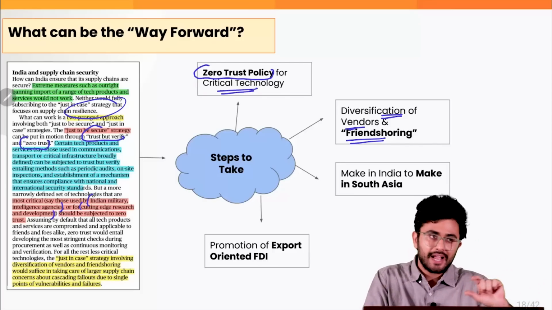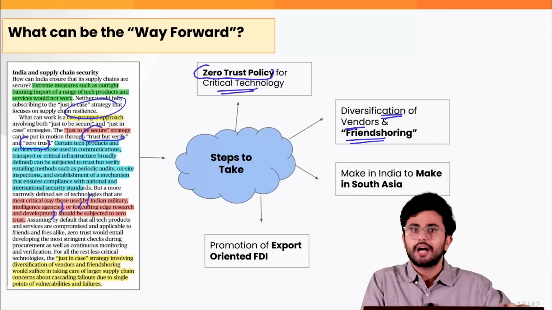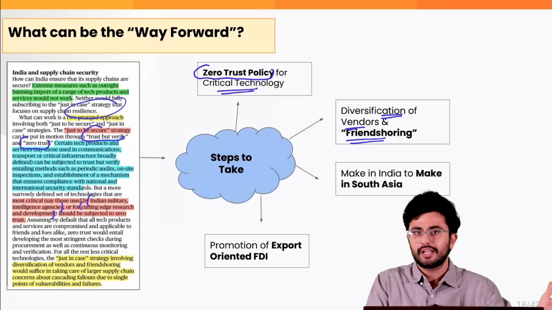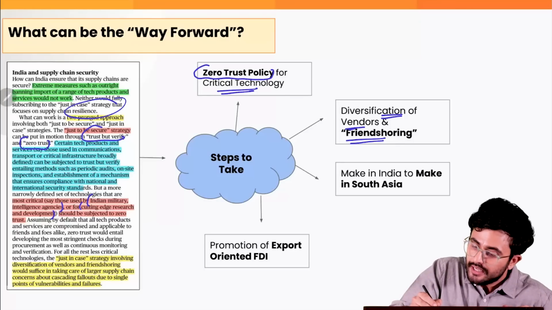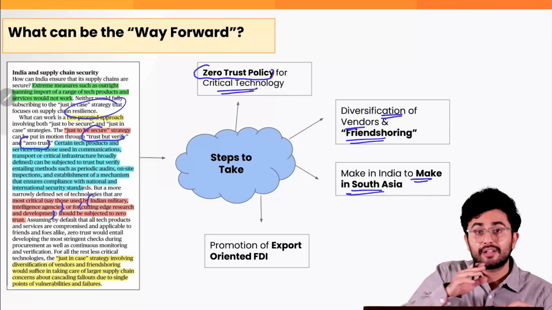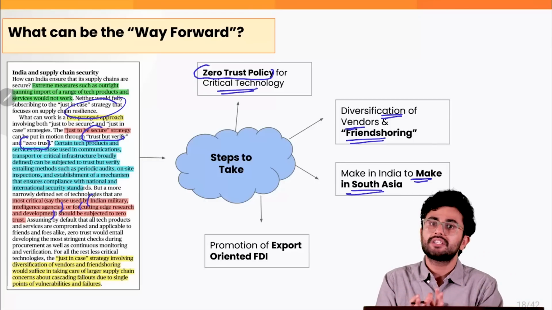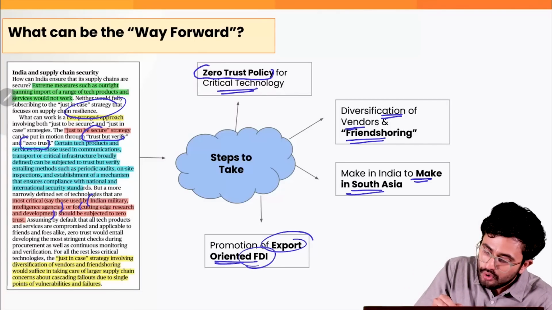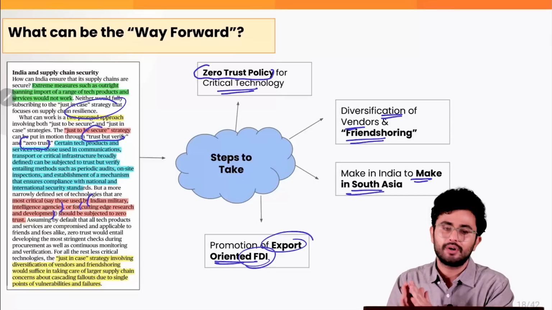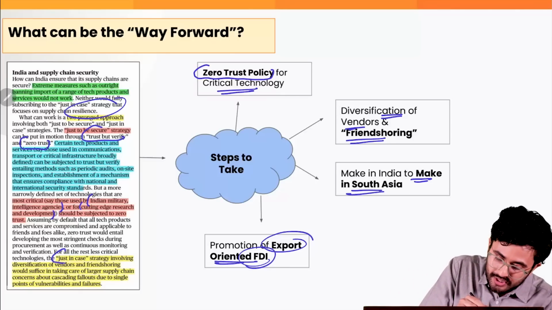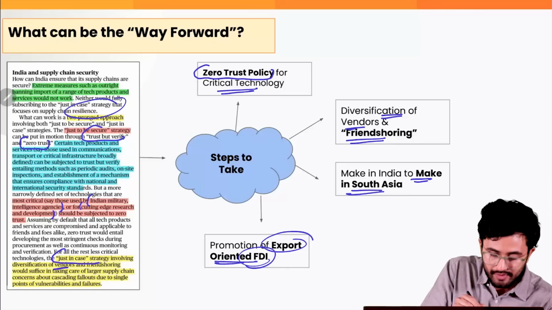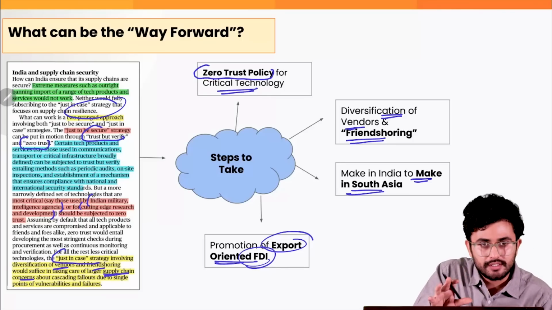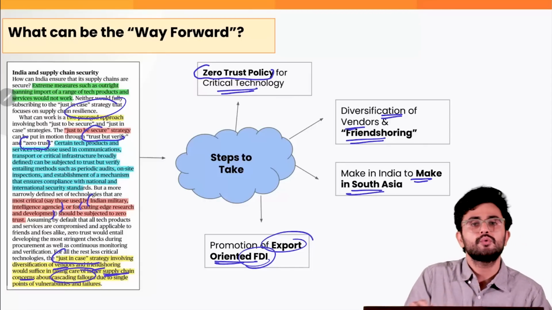Friend shoring is basically when we use a friendly state and we start doing our exports or imports from this particular country, with the help of signing an FTA with that country. Then the idea of Make in India shall be transformed into Make in South Asia, and India can become a part of that. And also we need to promote export oriented foreign direct investment in our country. Then we can also adopt a just-in-case strategy for the diversification of vendors and friend shoring, as we discussed, and the larger supply chain concerns and fallout shall also be taken into consideration.